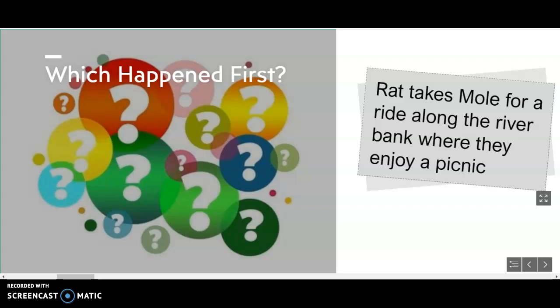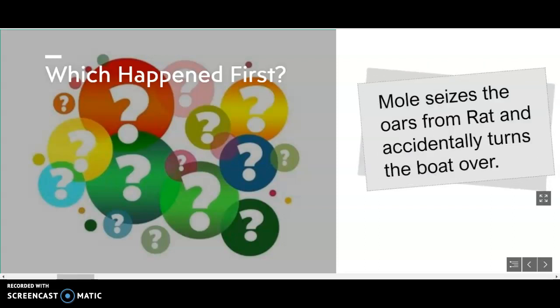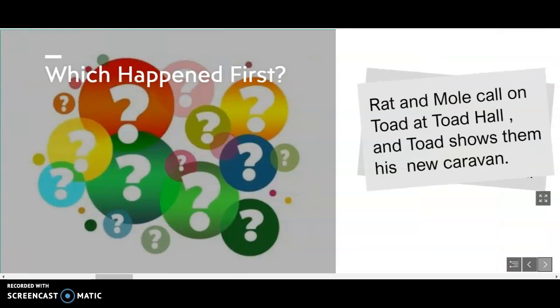So this one happened first. First, Rat takes Mole for a ride, and then Mole takes the oars from Rat, and it turns the boat over. Alright, let's do the next one.